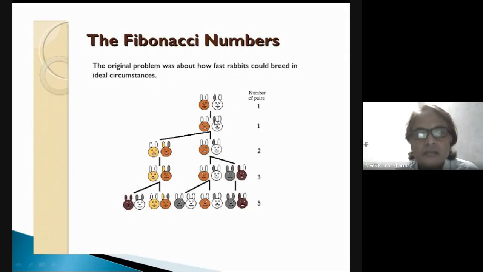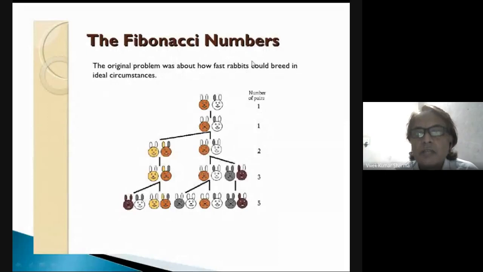In the next generation there is a new pair of one male and one female, and this is repeated again and again. In this way we find the Fibonacci numbers with this rabbit problem.